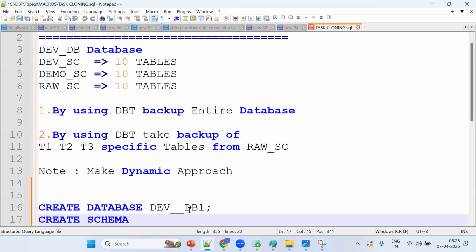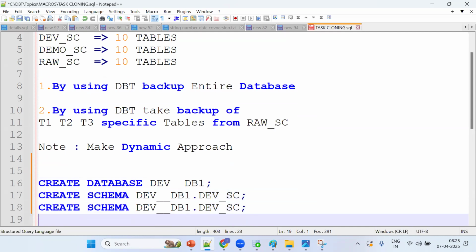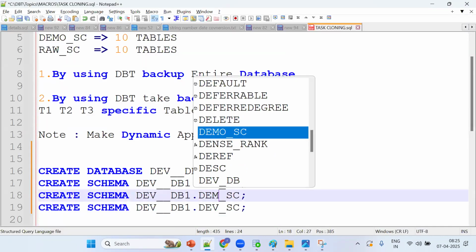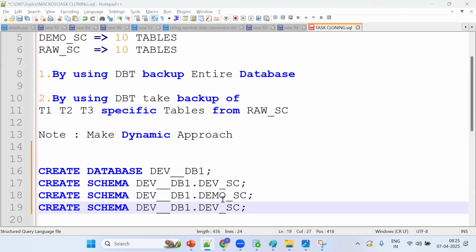So schema. Tell me, this database name dot schema name is called as what? Fully qualified name? No, not fully qualified. Part of namespace. Okay, see, namespace. Fully qualified is nothing but the object name. So dev db demo schema, and one more schema, RR schema.